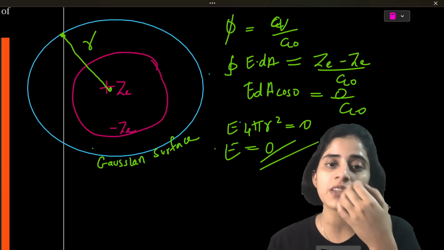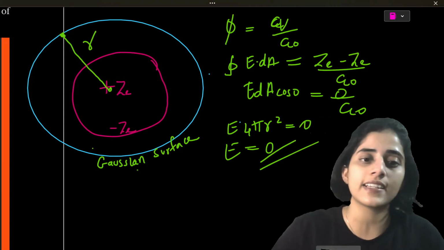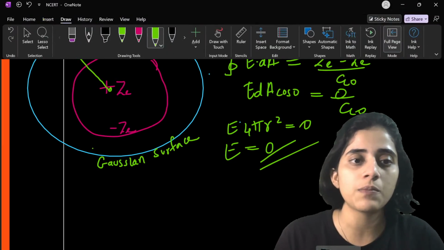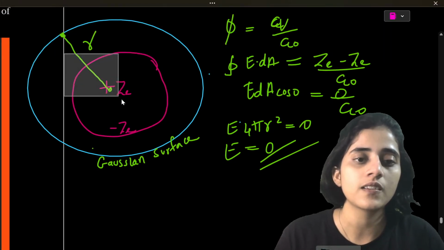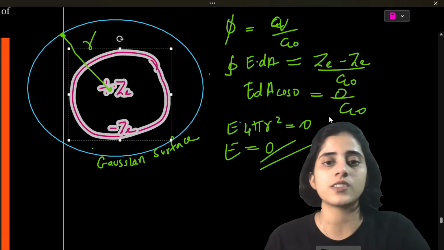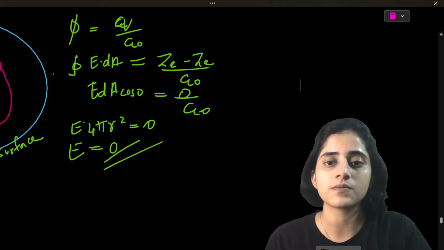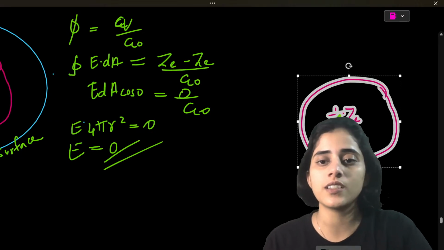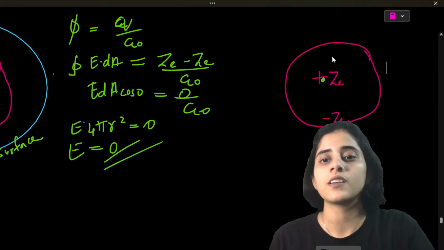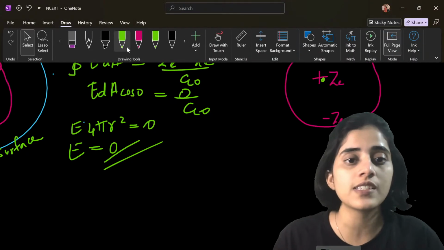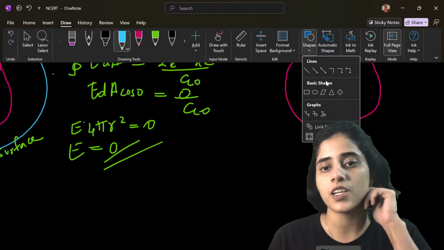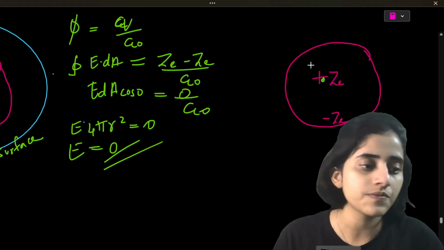Now we'll do the same thing for a Gaussian surface inside. So let me see if I can copy paste. Okay, I could. Control C, Control V. Now we should put a Gaussian surface inside. Let's use the same blue. Shapes, circle.